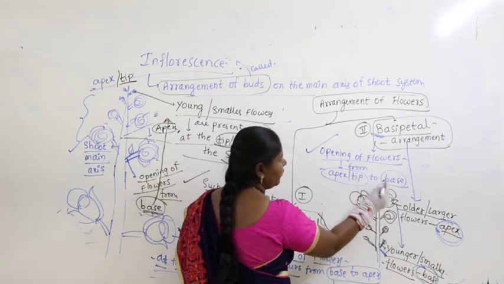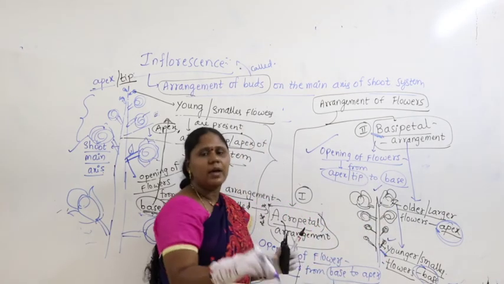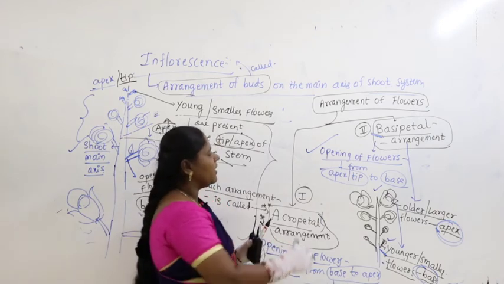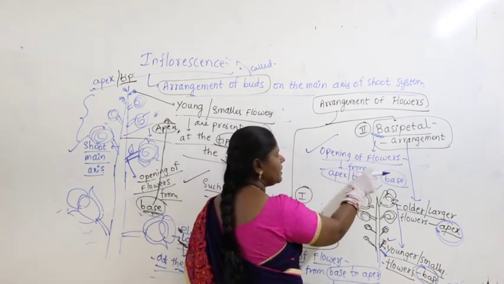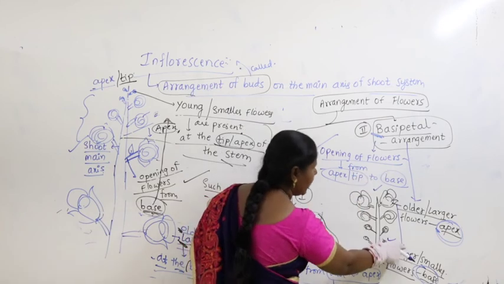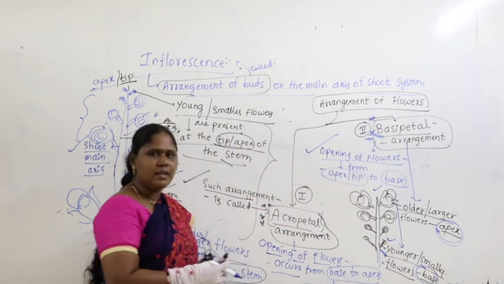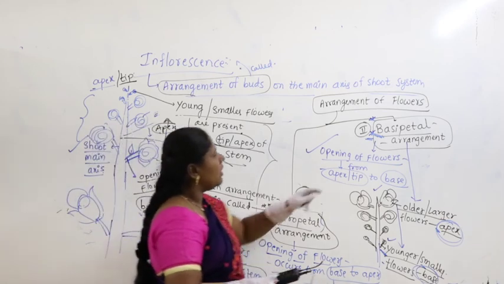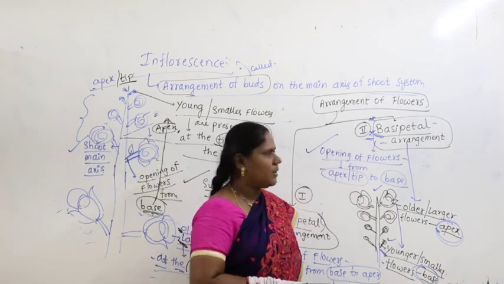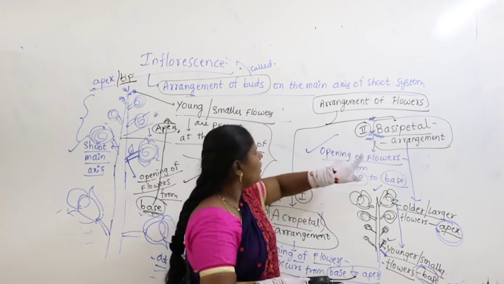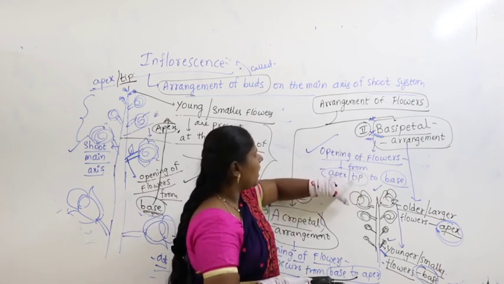Older flowers will open first, followed by younger flowers. Whenever you find opening of the flowers from the apex or tip to the base, it is called basipetal arrangement. What is basipetal arrangement? Opening of the flowers from apex to base.